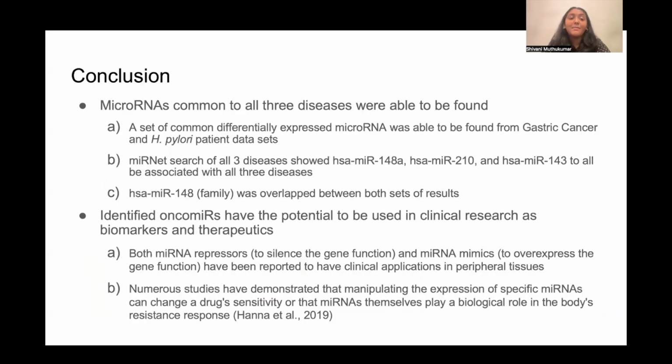So in conclusion, microRNAs common to all 3 diseases were able to be found, and the identified OncomiRNAs have the potential to be used in clinical research as biomarkers and therapeutics. Both microRNA repressors to silence the gene function and microRNA mimics to overexpress the gene function have been reported to have clinical applications in peripheral tissues. And numerous studies have demonstrated that manipulating the expression of specific microRNAs can change a drug's sensitivity, or that microRNAs themselves play a biological role in the body's resistance response.